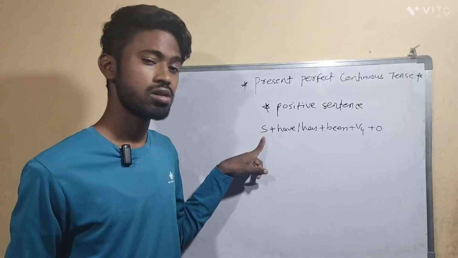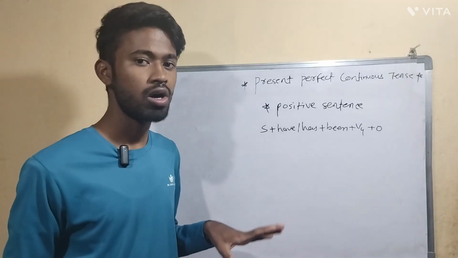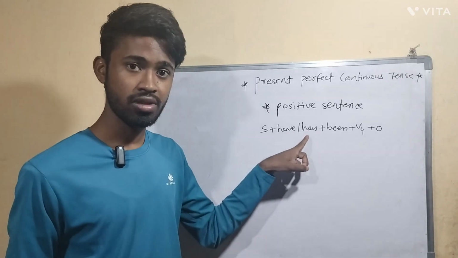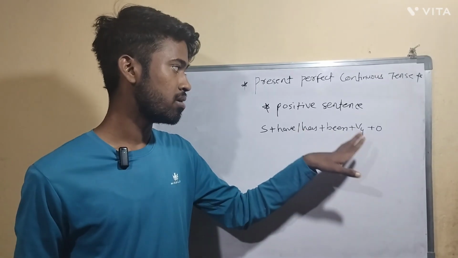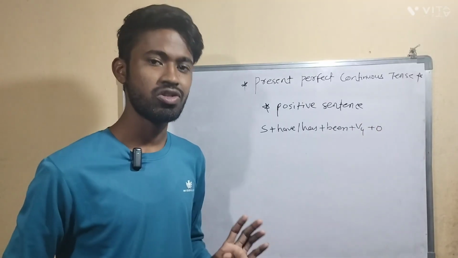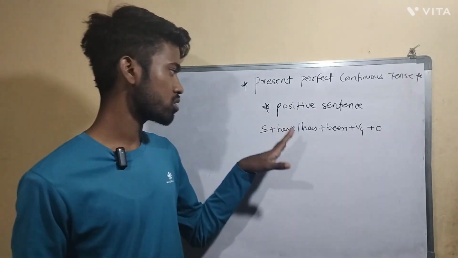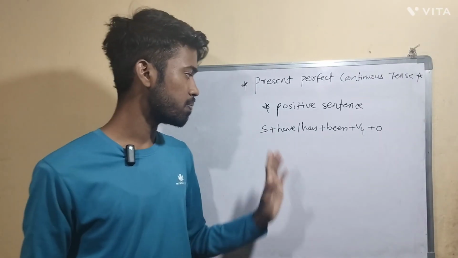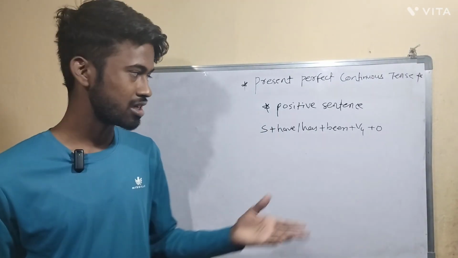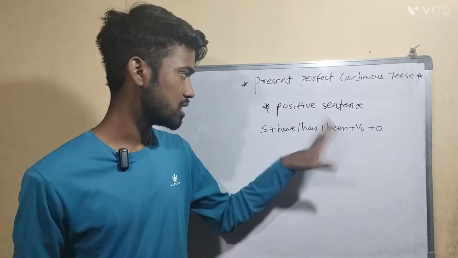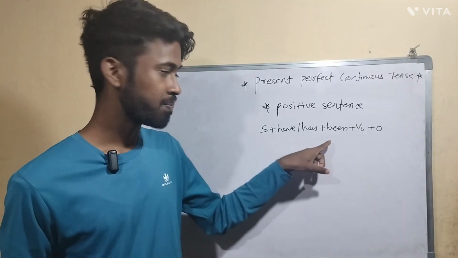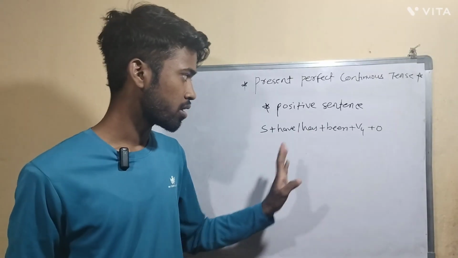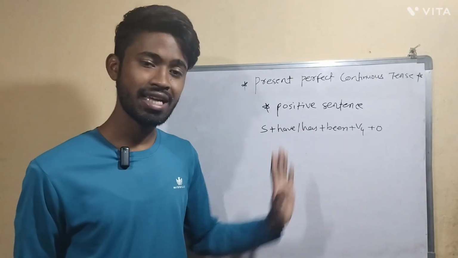So this is first the subject. Okay, the subject can be a noun or pronoun. Okay, after that have, has. So either of these you have to take. After that been plus the fourth form of verb and in the last the object. Now you know that for singular subjects we use has, and for plural subjects we use have. Okay, that's the difference. After that been, here it is compulsory. Okay, irrespective of subject, in each and every sentence we have to use been. Okay, it's compulsory. After that the fourth form of verb, and in the last the object.